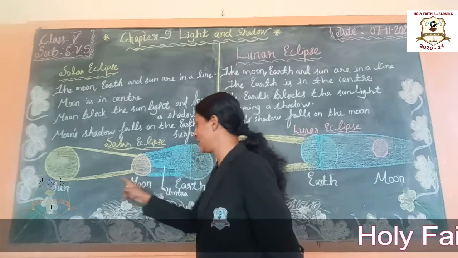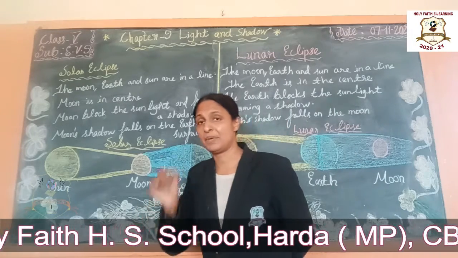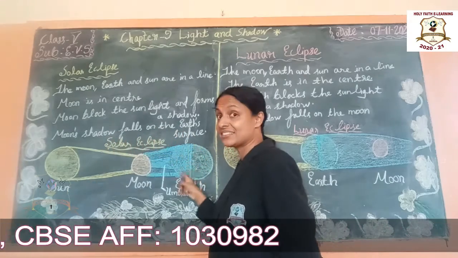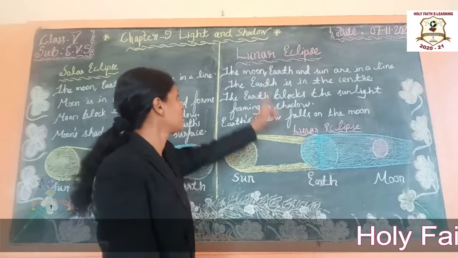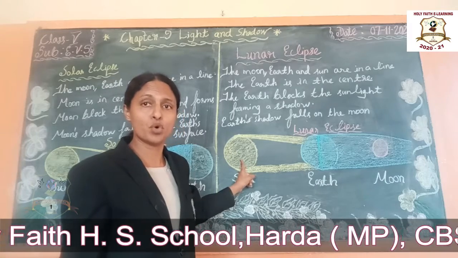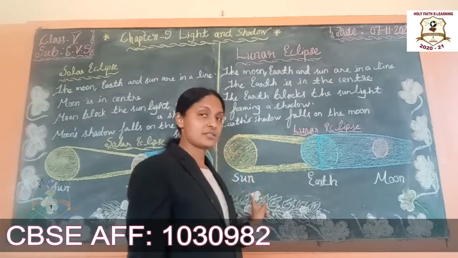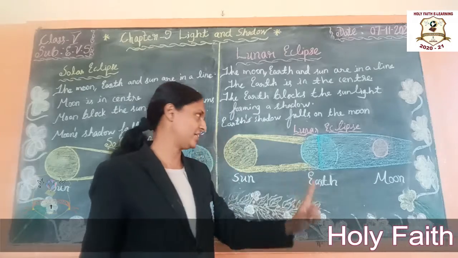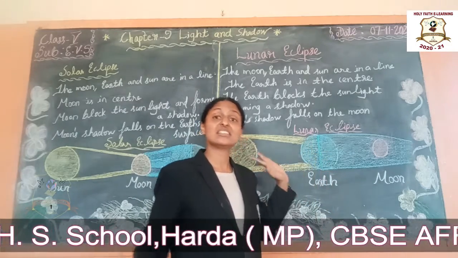Understand students? When the solar eclipse occurs, it is happening on a new moon day. Okay, the moon's shadow falls on the earth's surface. Okay, it is the solar eclipse. What about lunar eclipse? Students, see, it is happening on a full moon night. Okay, sun, earth and moon are in one line. Understand students? The earth will come in the center part.